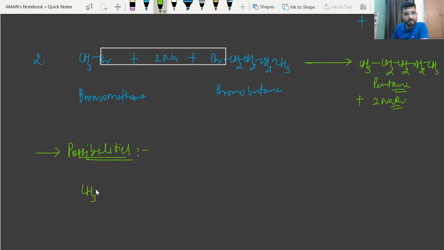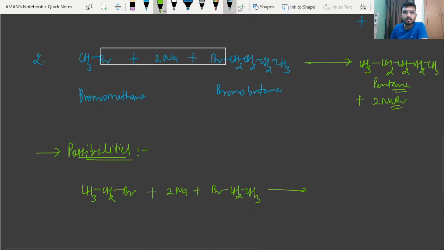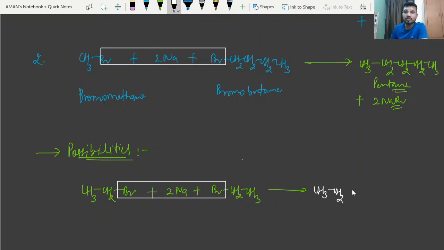We are taking the first case, CH3CH2Br. This is bromoethane, right? So bromoethane will combine with another molecule of bromoethane, and it will form CH3CH2CH2CH3. In this case there are four carbon atoms, so we can say butane will form.